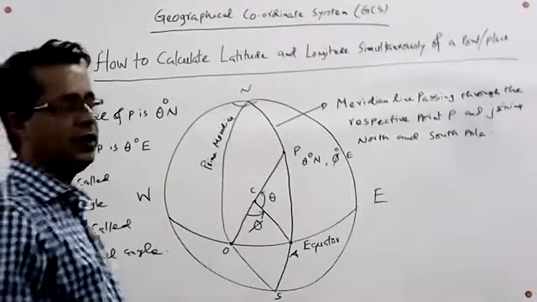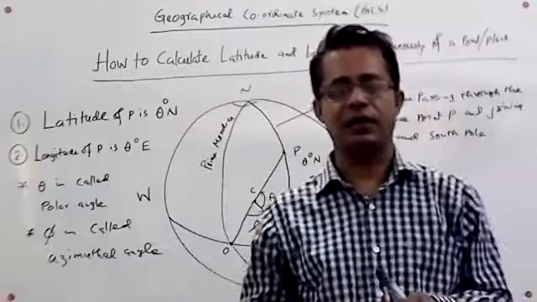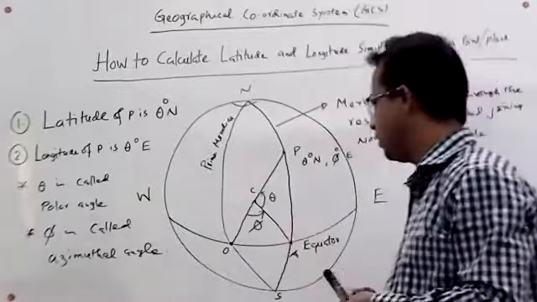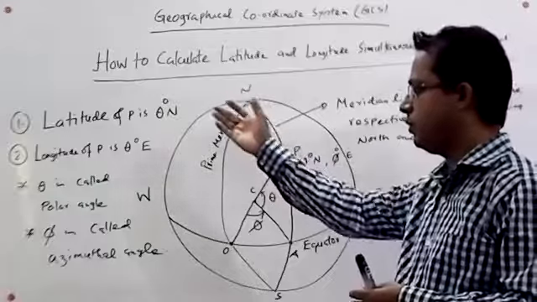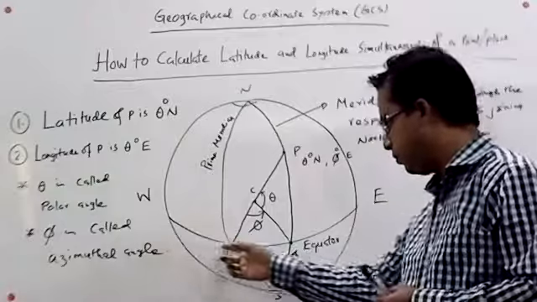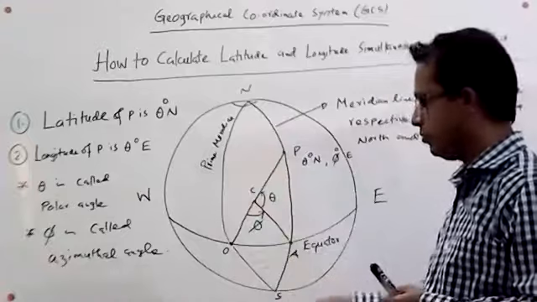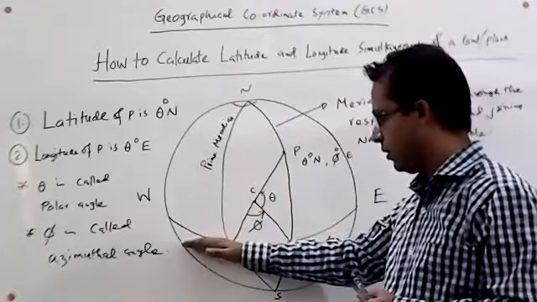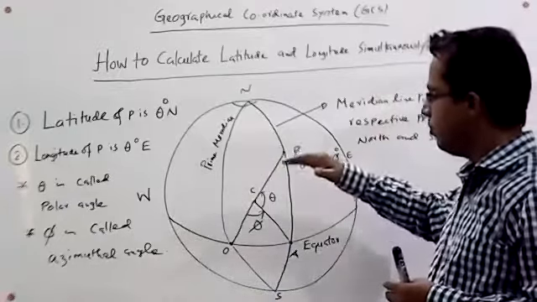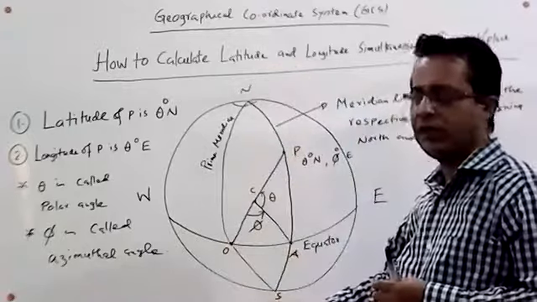For any point or any place which is situated on the Earth's surface, we can easily calculate latitude and longitude this way. I again repeat it. The latitude of the equator is 0. The longitude of the prime meridian is 0. The equator divides the earth into 2 equal parts. Of them, the upper part is known as the northern hemisphere and the lower part is known as the southern hemisphere.